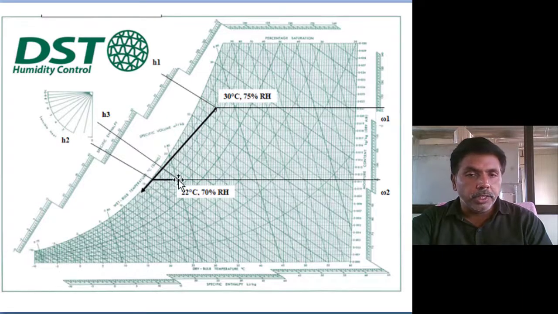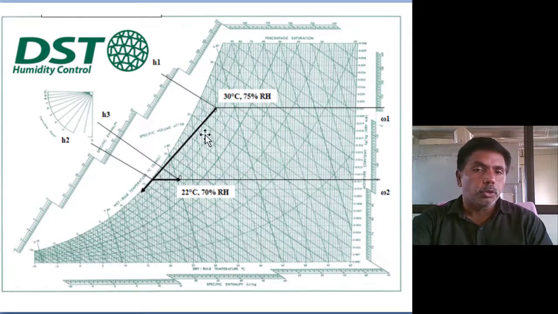At the sensible heating point at 22 degrees, you extend to the curve where the intersection takes place. Up to that point only we are doing the cooling. So cooling load is m into H1 minus H2. Divide by 3.5 and we will get tons. Heating load is H3 minus H2 into mass flow rate.